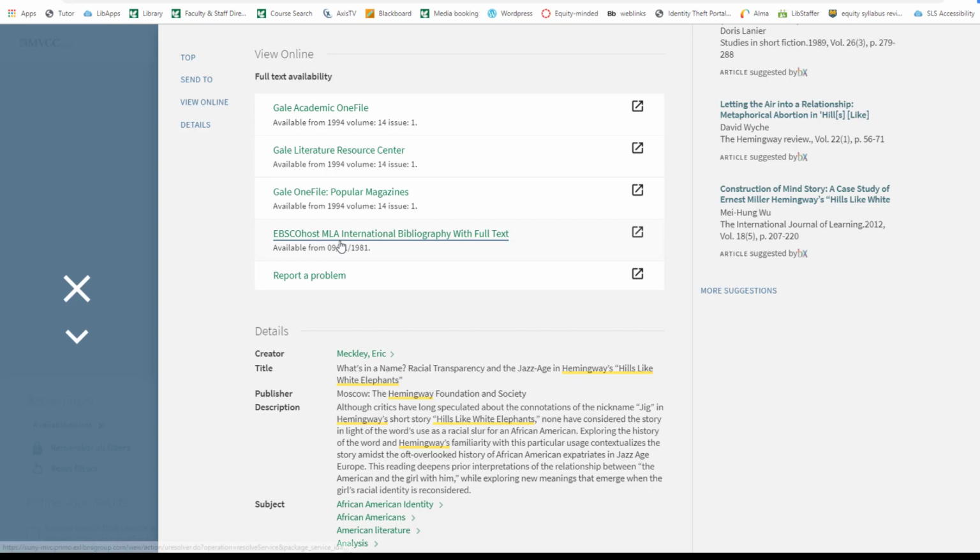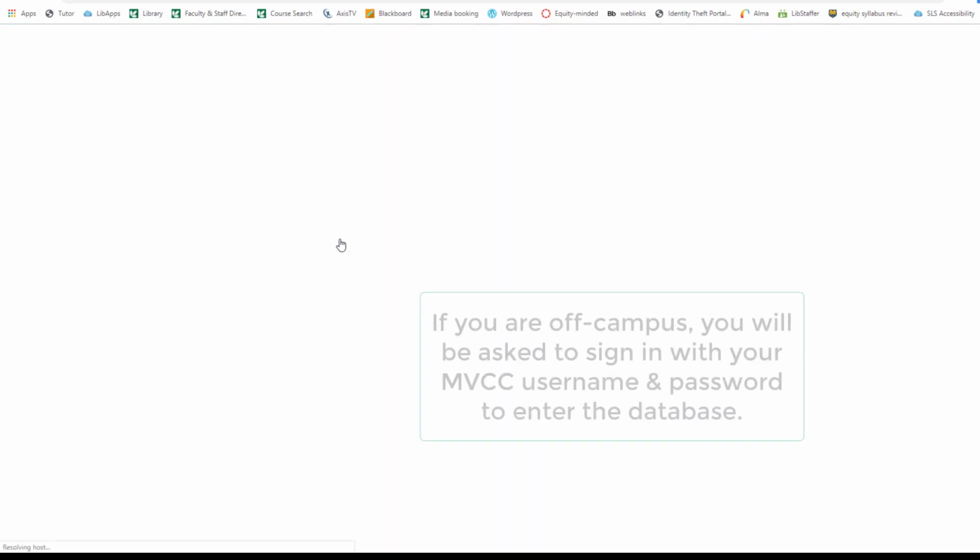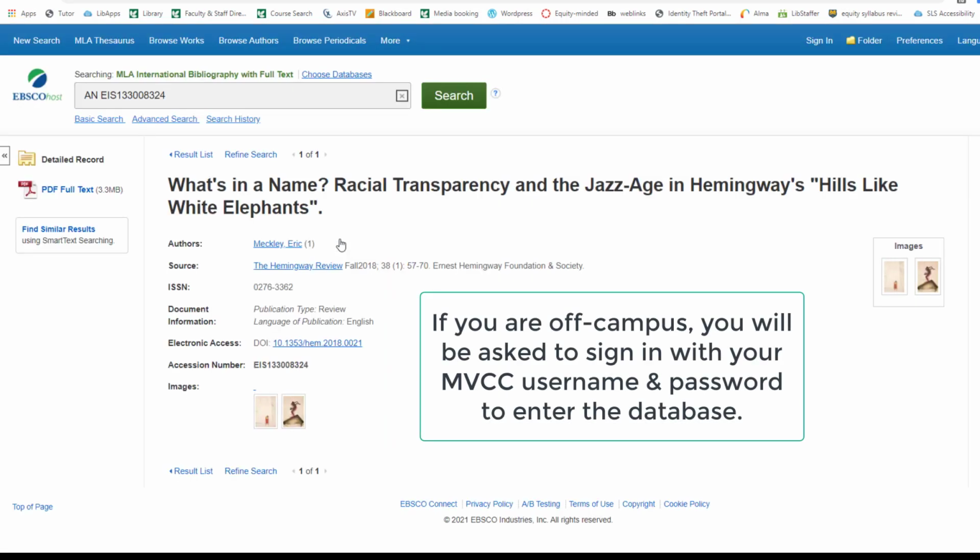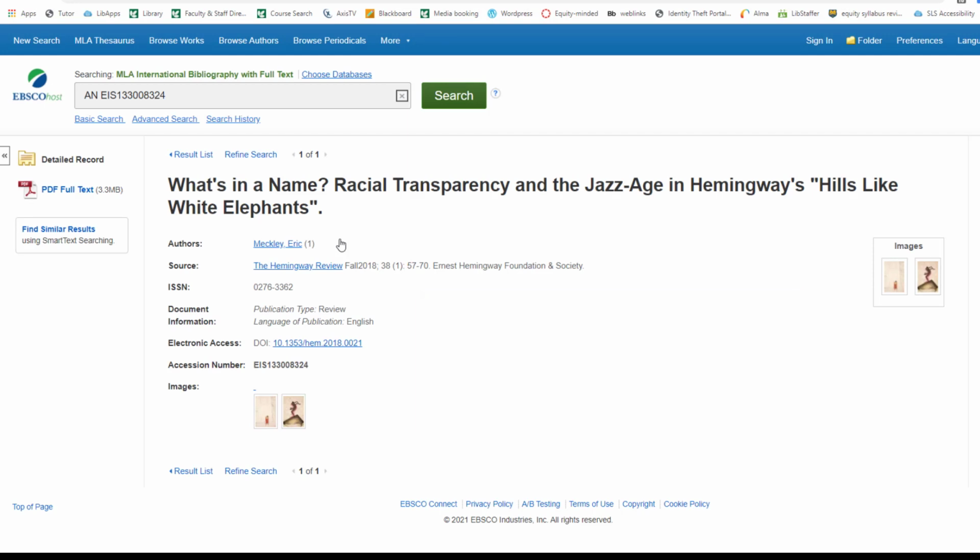So I'm just going to pick this EBSCO database. Now the database you select may look different from mine, but they all have the same general features. This EBSCO database has a PDF full text link, so I'm going to select that to view the article.